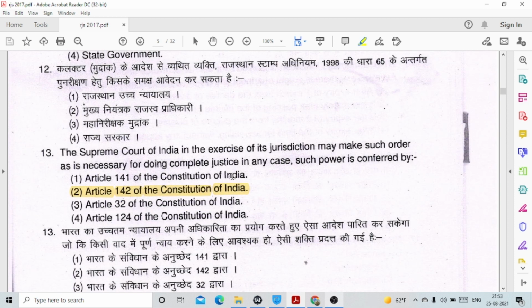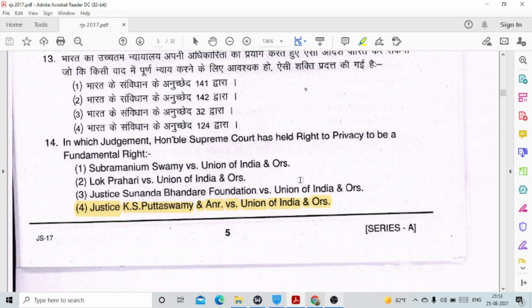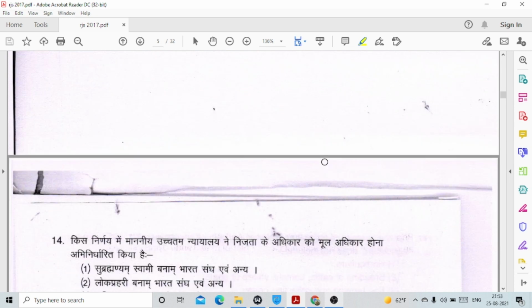Question number 13, the Supreme Court of India in the exercise of its jurisdiction may make such order as is necessary for doing complete justice in any case. Such power is conferred by Article 142 of the Constitution of India, also known as Judge-Made Laws. Question number 14, in which judgment has the Honorable Supreme Court held right to privacy to be a fundamental right? This is option number 4, Justice K.S. Puttaswamy and another versus Union of India and others.